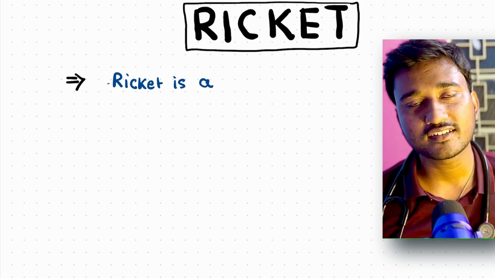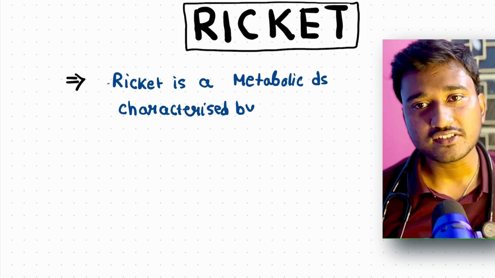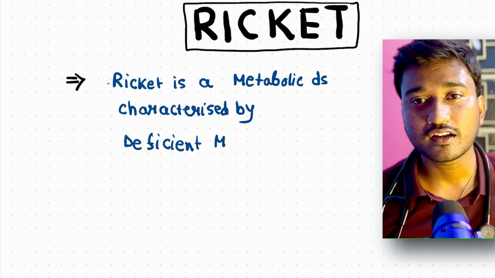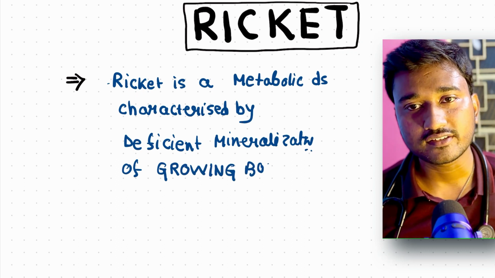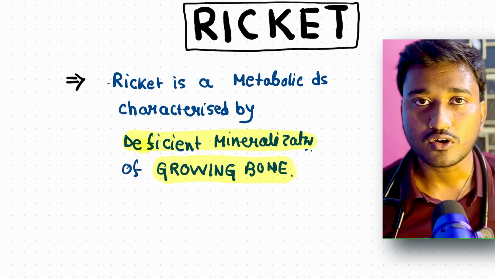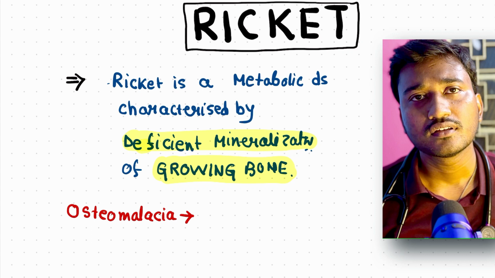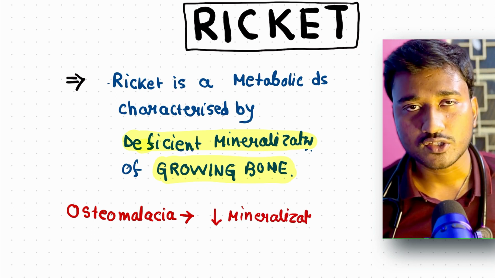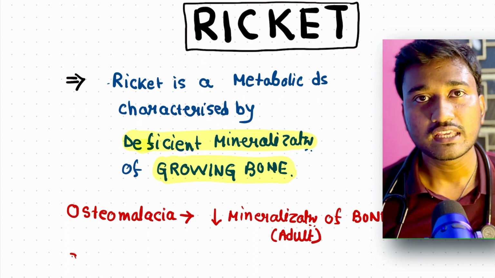So what is rickets? Rickets is a metabolic disease characterized by deficient mineralization of growing bone. Deficient or reduced mineralization of growing bone. That means rickets occurs in children only, because in children you have growing bone. Okay, so what is the adult counterpart of it? This is called osteomalacia, where there is reduced mineralization of bone in adults.